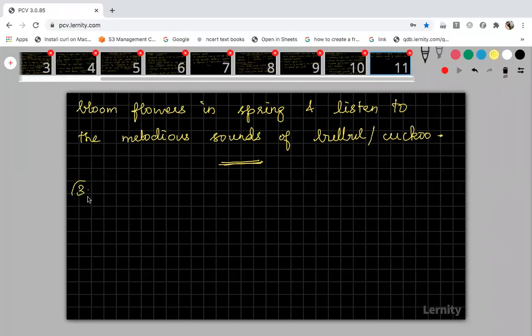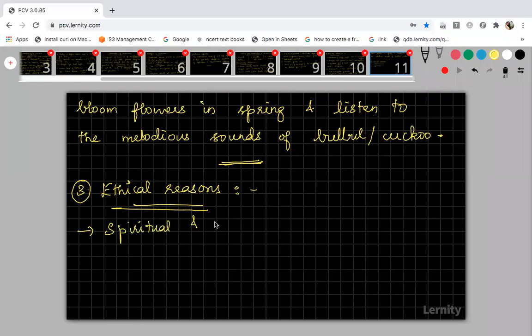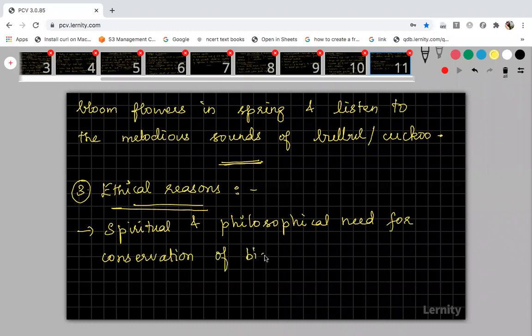And the last one is the ethical reason. This is a very simple thing. Any idea you have about ethical reasons? Ethical means it represents the spiritual and philosophical need for conservation of biodiversity. Have you heard about sacred groves? Sacred groves and all, right? They all come under ethical reason.